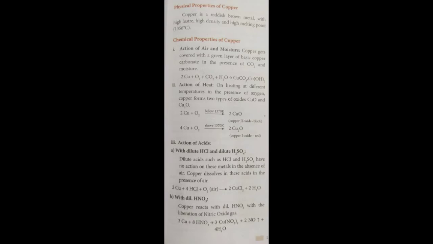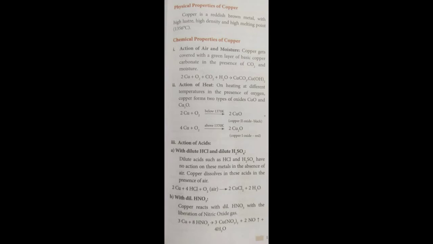You can see that some ornaments that you keep in your bureau will turn a little bit green because of the presence of copper carbonate. 2Cu plus O2 plus CO2 plus H2O will give you CuCO3 dot Cu(OH)2, that is copper carbonate and copper hydroxide.